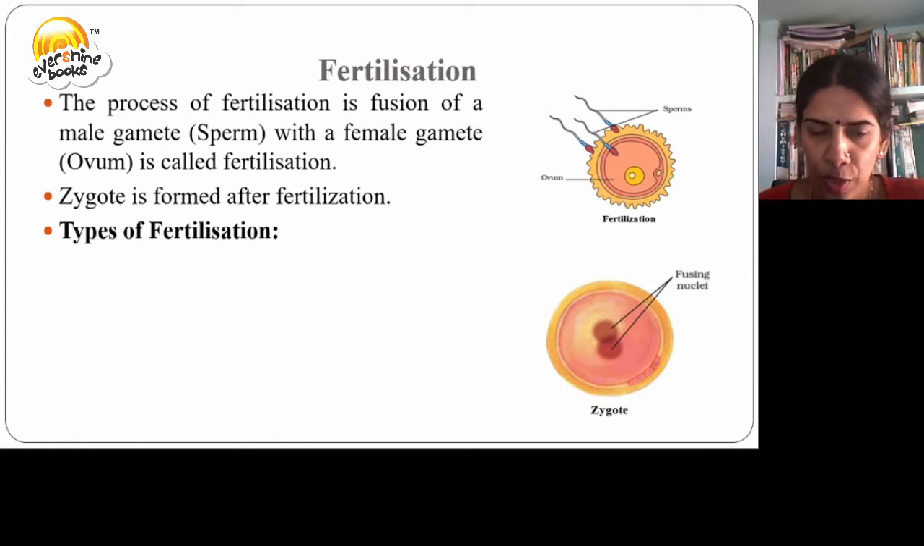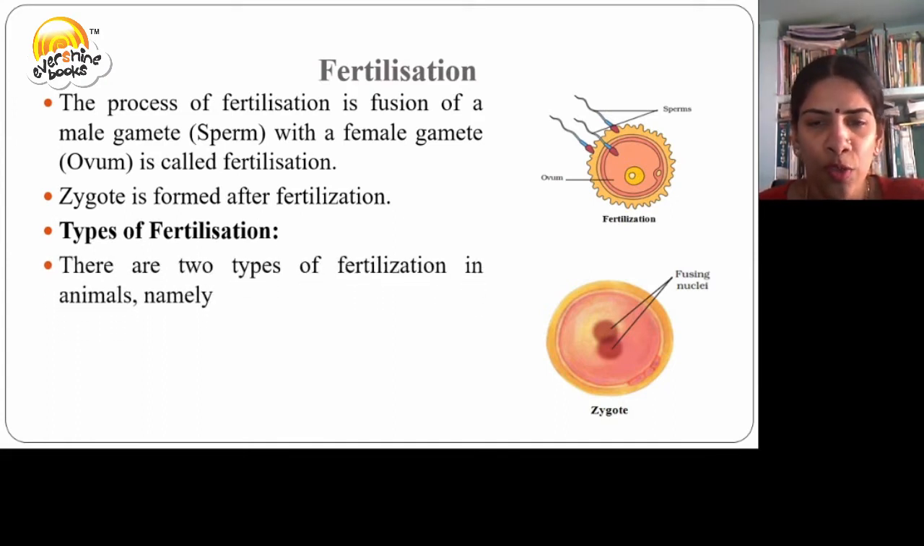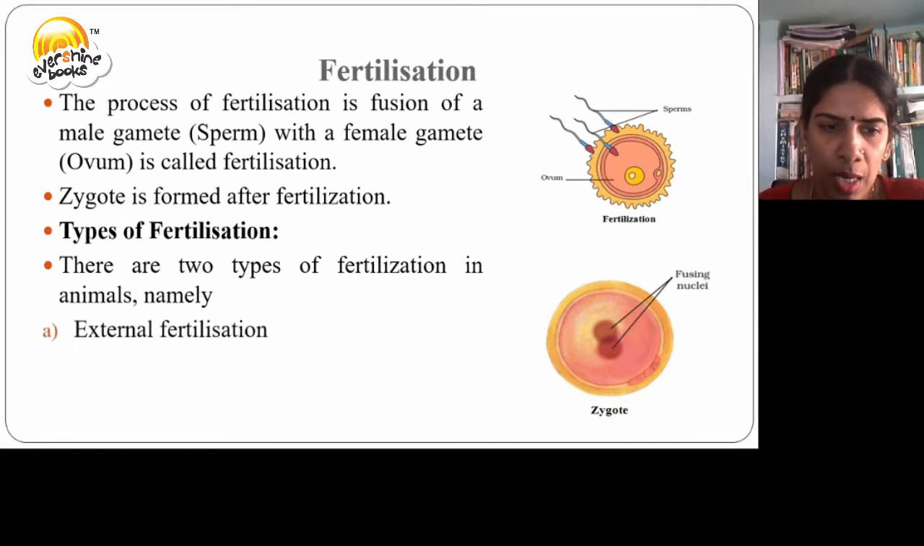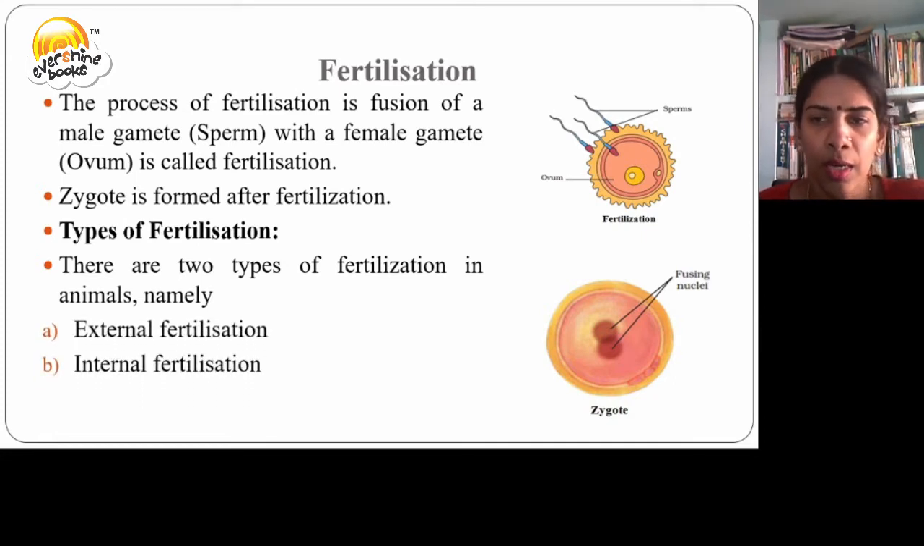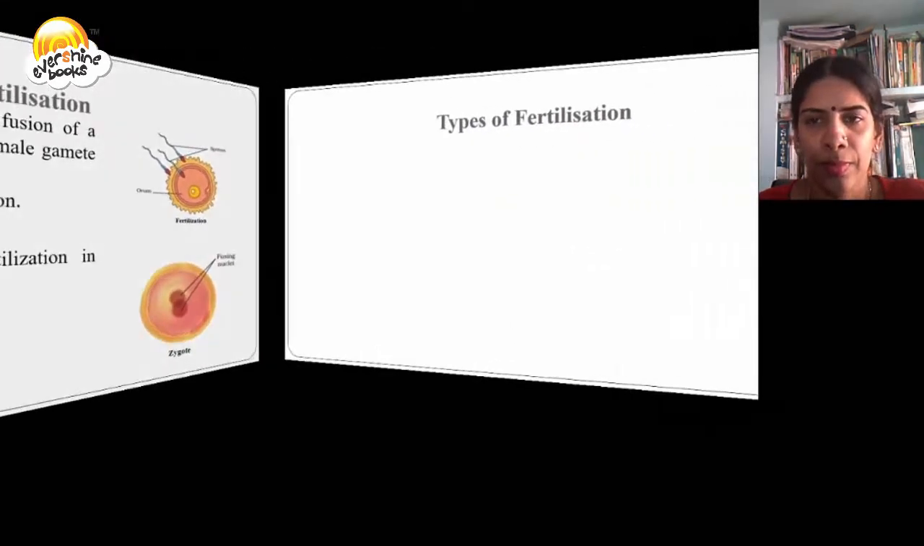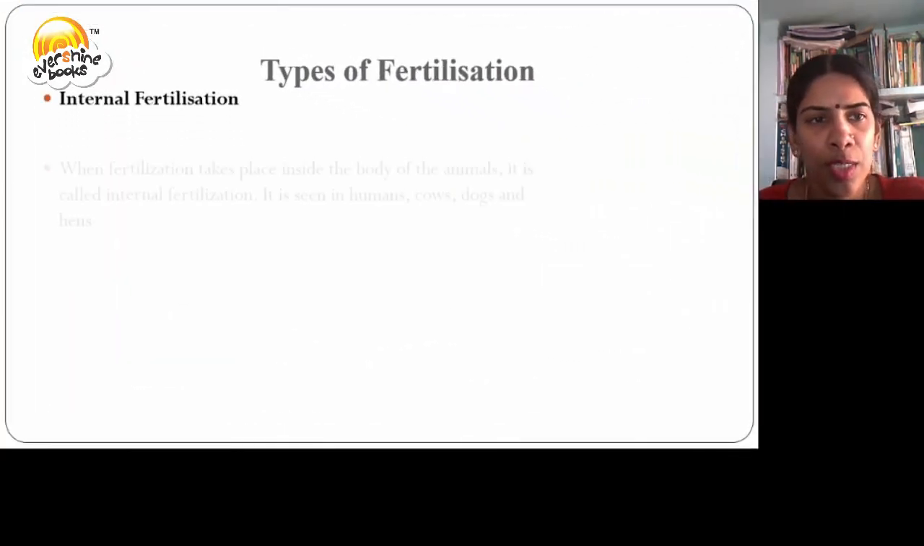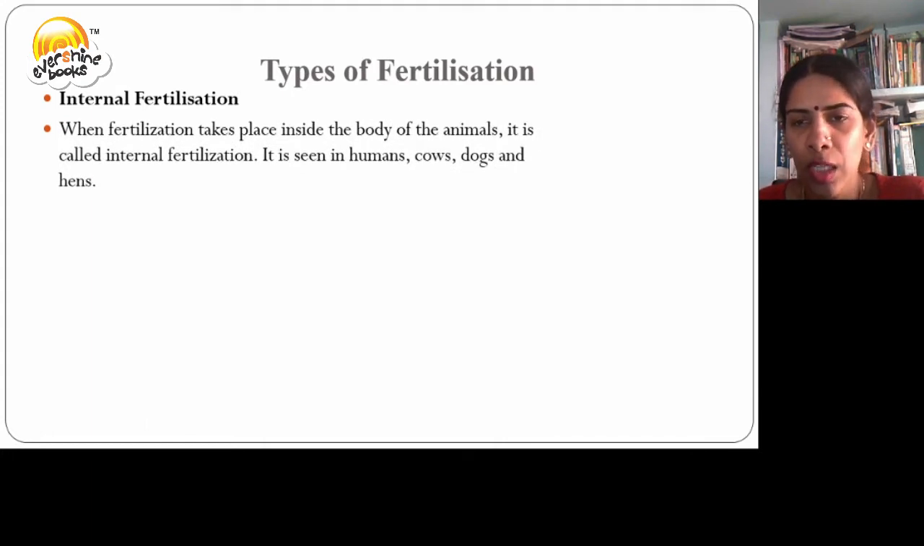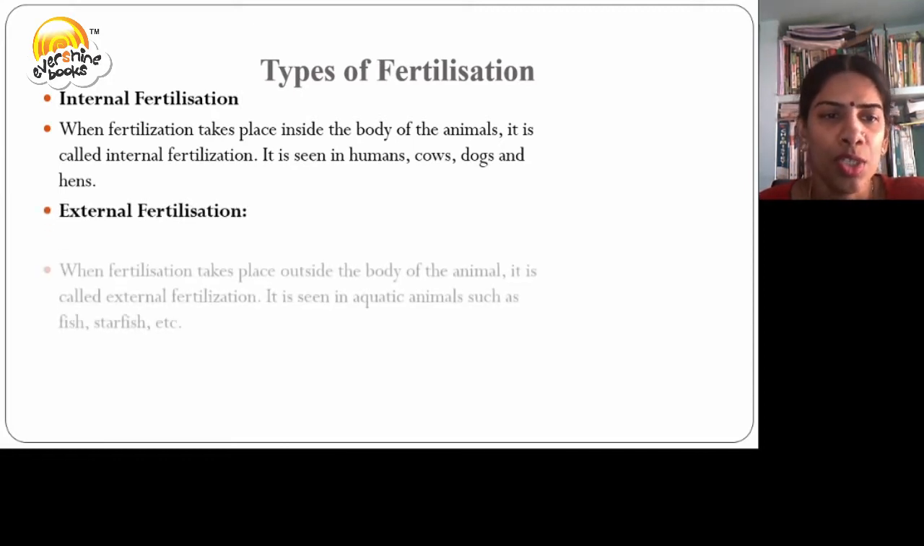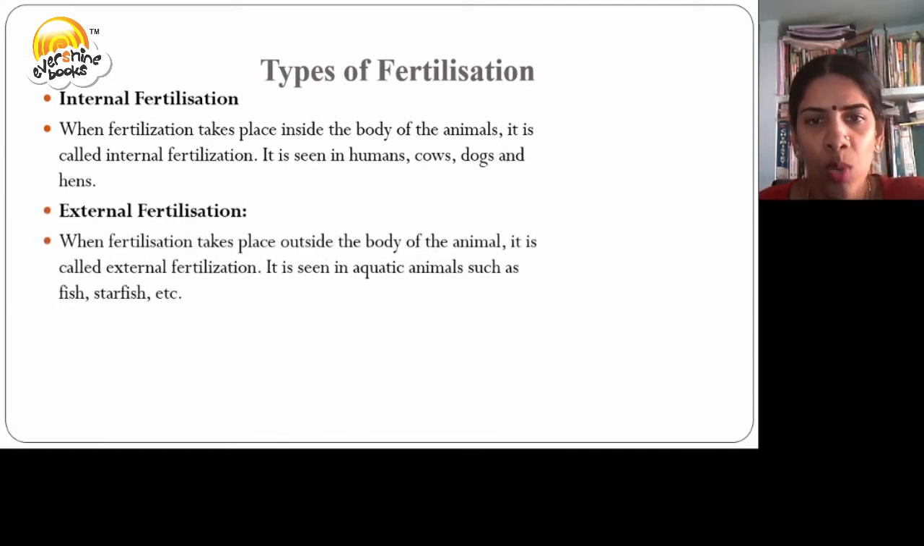What are the two types of fertilization? There are two types of fertilization in animals, namely external fertilization and internal fertilization. Internal fertilization: when fertilization takes place inside the body of the animal, we call it internal fertilization. It is seen in humans, cows, dogs, and hens. External fertilization: when fertilization takes place outside the body of the animal, it is called external fertilization. It is seen in aquatic animals such as fish, starfish, etc.